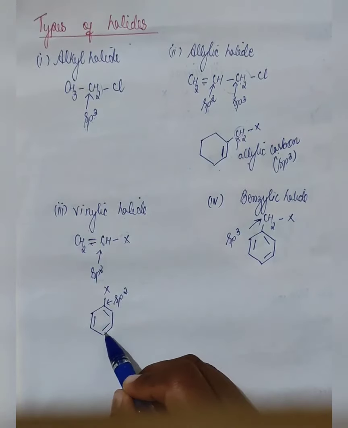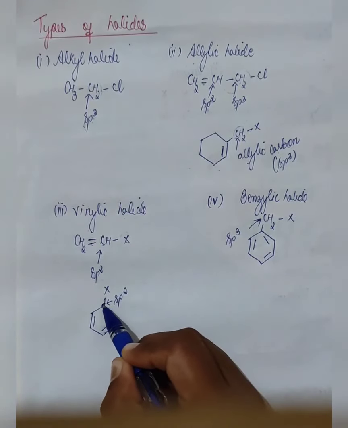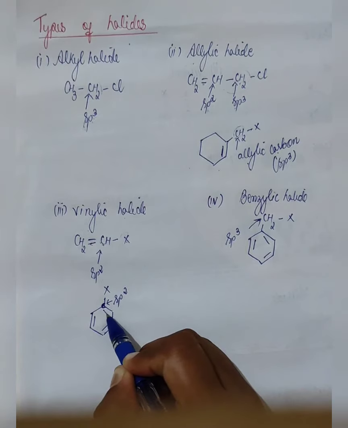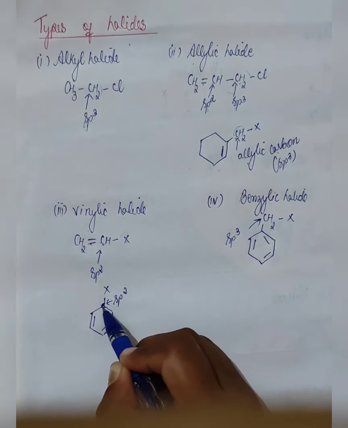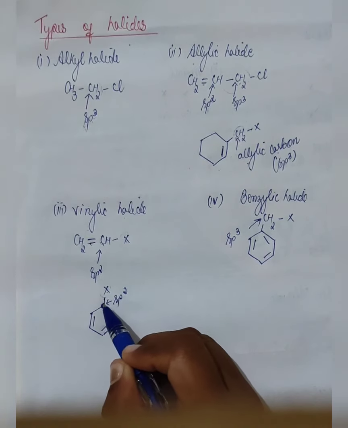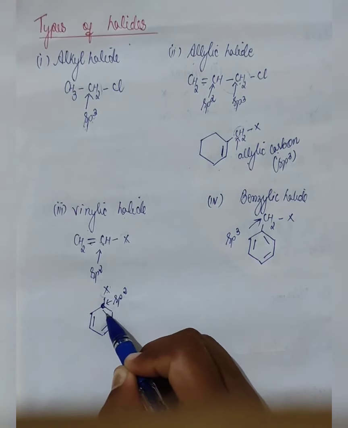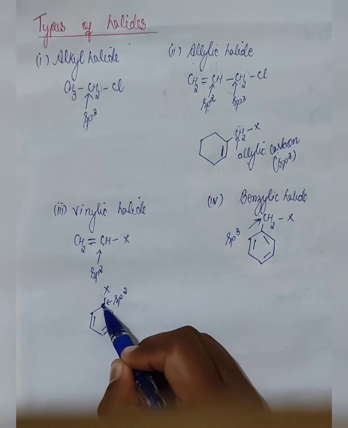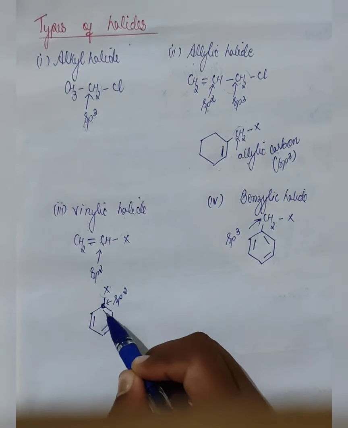Same in this case also. Here the carbon is attached directly with a double bond. So this carbon will be sp2 hybridized, and here the halogen is attached to the carbon which is attached directly with a double bond, this is known as your vinylic carbon.